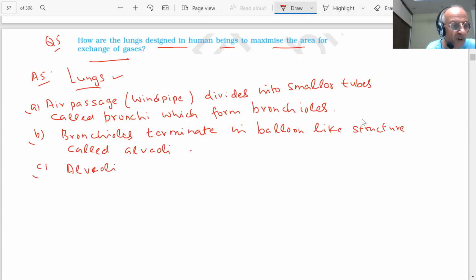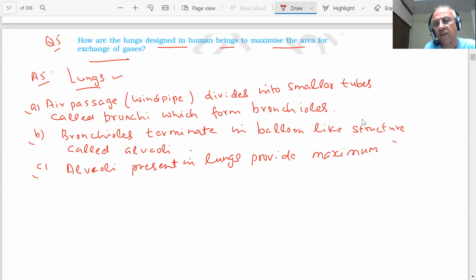Alveoli, students, what does it do? Alveoli, present in lungs, provide, what do they provide, student?